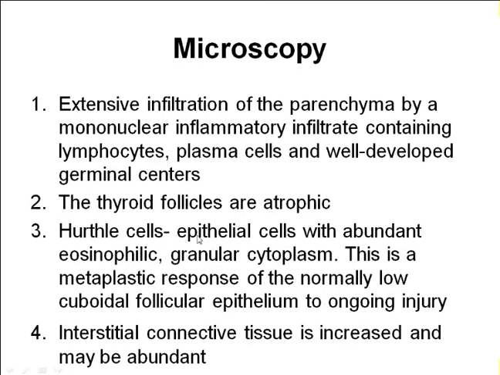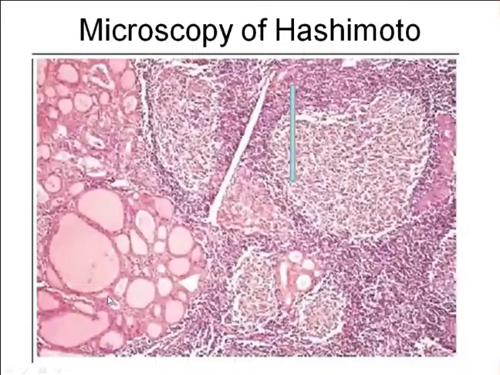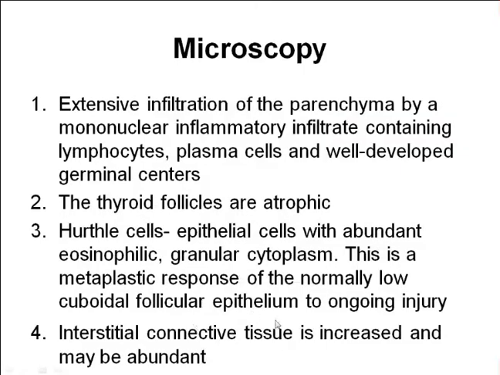And this Hurthle cell is a metaplastic response of the normally low cuboidal epithelial cells, okay, which is undergoing the injury or the inflammatory process. So, because of the inflammatory process, because of the ongoing injury, the normal follicular cells are undergoing metaplastic changes, and they will form these type of Hurthle cells.